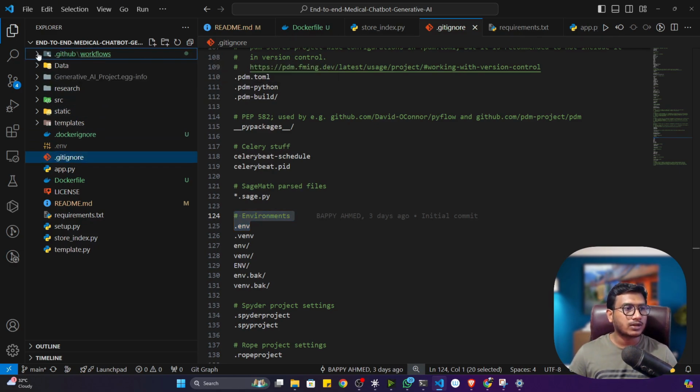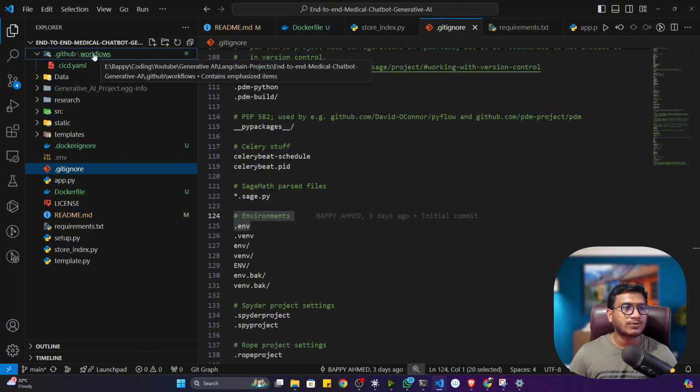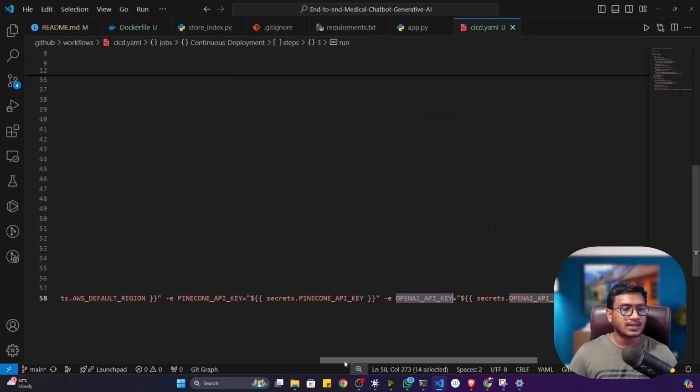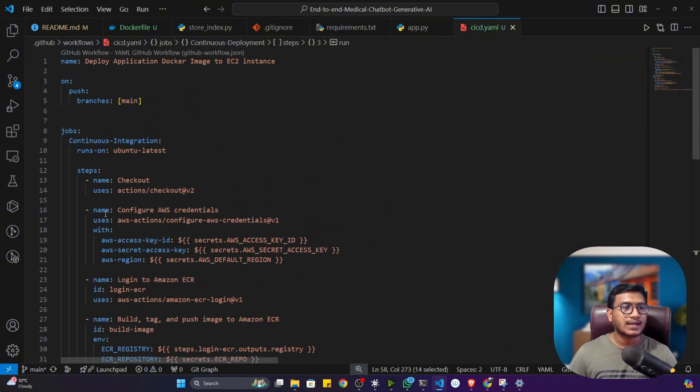Now the next thing you have to create is one folder called .github. Inside that you have to create one folder called workflows. Inside that you have to create one YAML file. You can give any name. Here I have given cicd.yaml. Now see, this is the complete YAML file. This YAML file will help me do the CI/CD deployment.